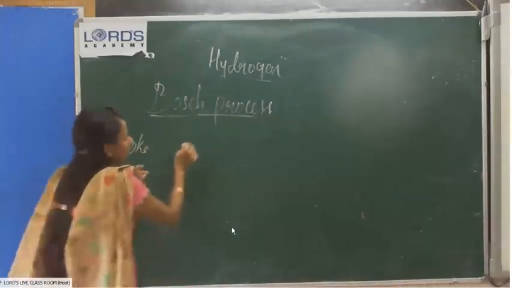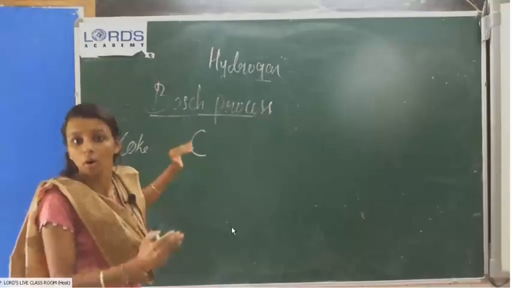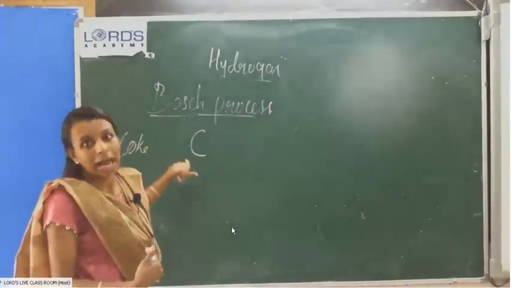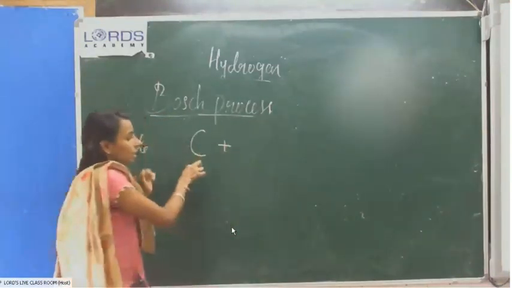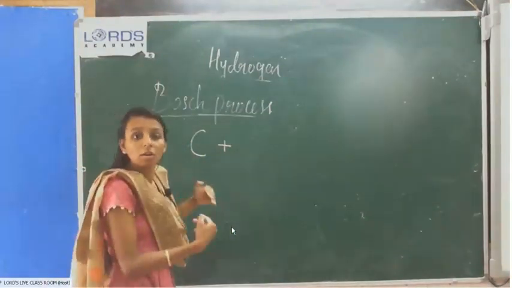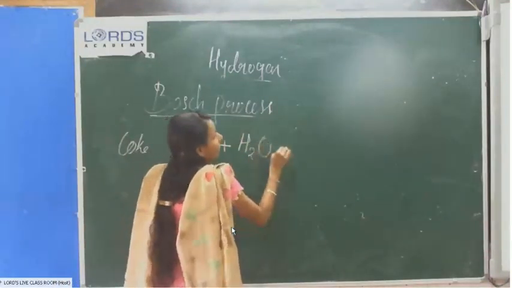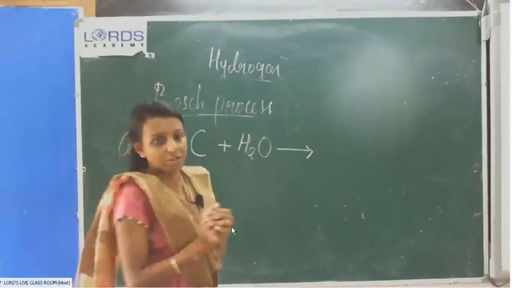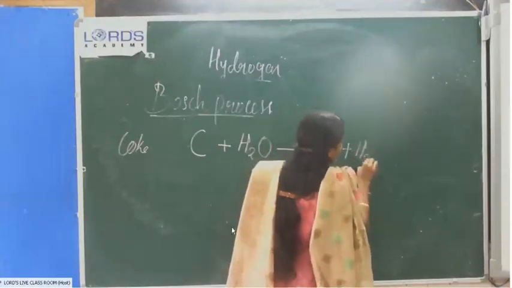I told you coke means carbon. It is a form of carbon, and we can derive it from coal. Coal means a form of carbon, so we can represent it as C. Carbon reacts with steam, H2O. We will get a mixture of carbon monoxide and hydrogen.